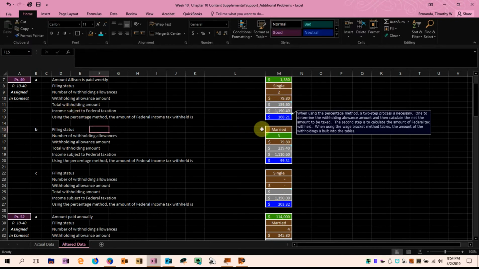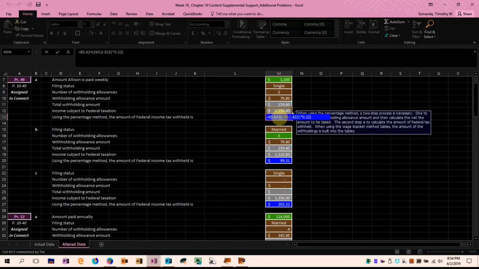So the income subject to taxation would be my $1,350, subtract the $159.60, which gives $1,190.40. That's the first step. Now, using the percentage method, we have to look to the end of the chapter. On page 10-43, there is a percentage method table for income tax withholding.